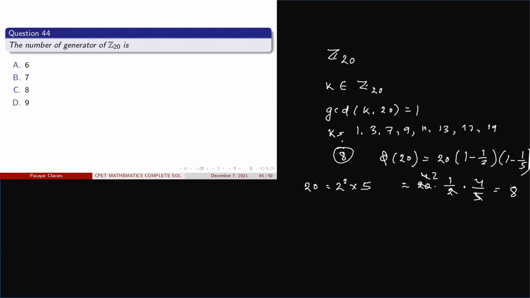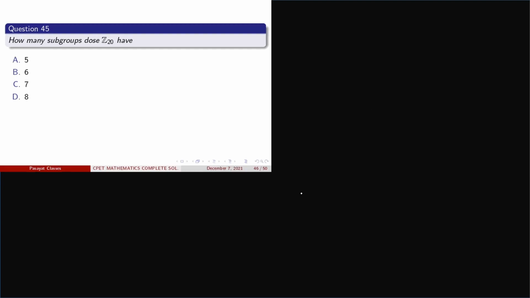So in this way you can also calculate the number of generators, or using the phi function, which is the simpler one, this is 8. So here the correct option is option number C. Now come to another question. Here how many subgroups does Z20 have?